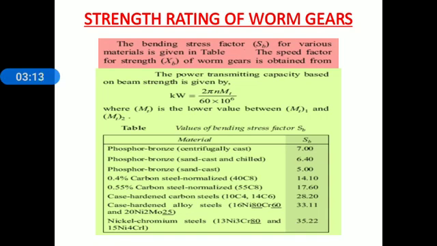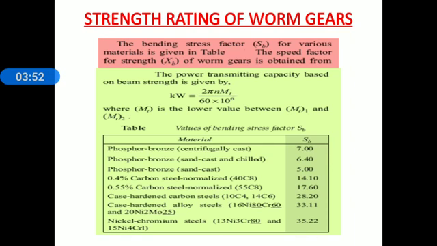Now everyone observe the table. In that table the values of bending stress factor are given. Material and SB bending stress factor. Phosphorus bronze centrifugal cast, SB 7. Phosphorus bronze sand cast and chilled, 6.40. Phosphorus bronze sand cast, 5. 0.5% carbon steel normalized 40 C8, 14.10. 0.55% carbon steel normalized 55 C8, 17.60.